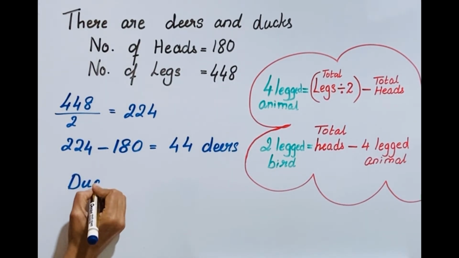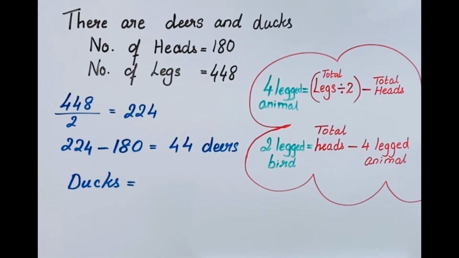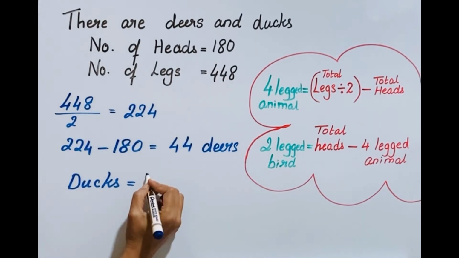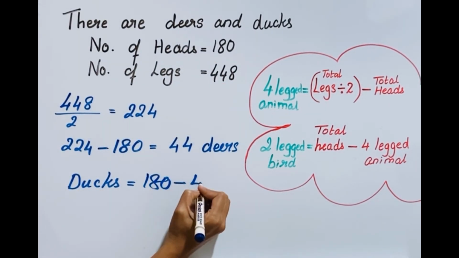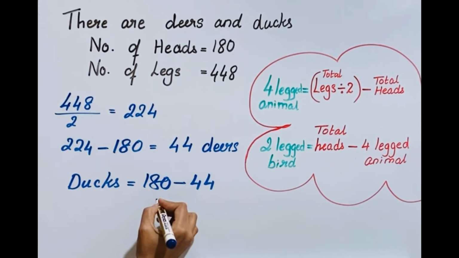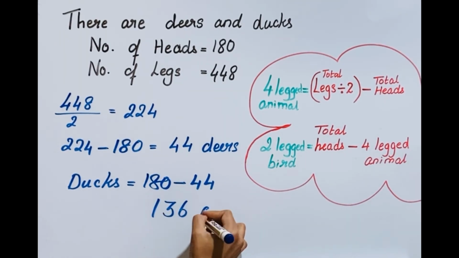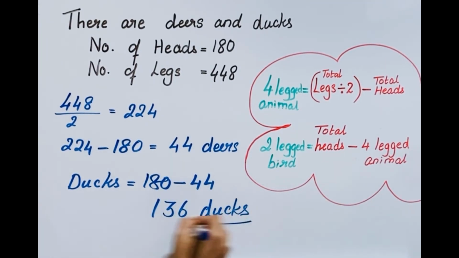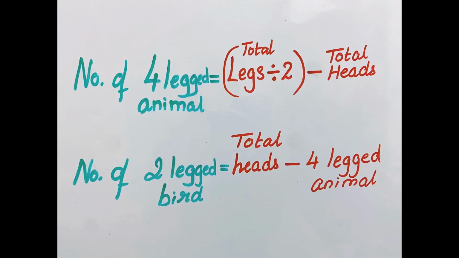And if you want to find the number of ducks, just take the heads and subtract this 44, the 4-legged animals. You will come to know how many birds there are. 136 ducks. By following the second method, you can find the number of animals fast.